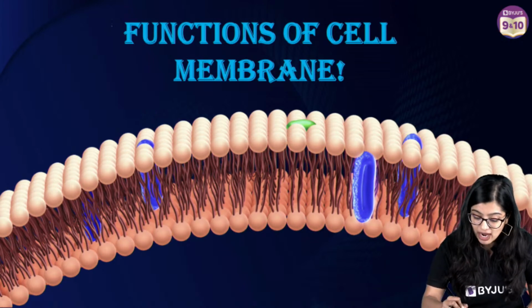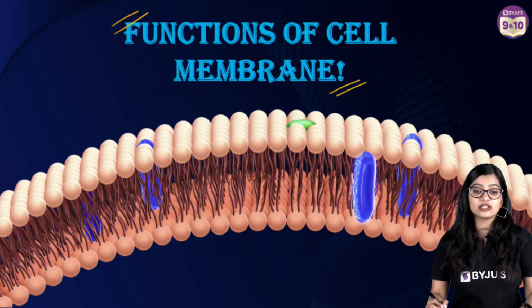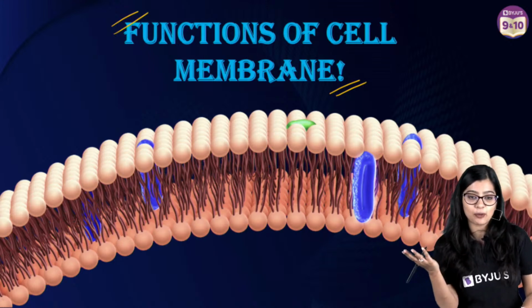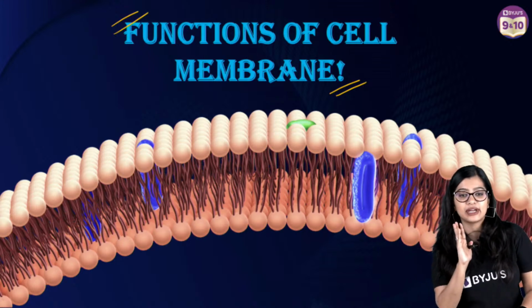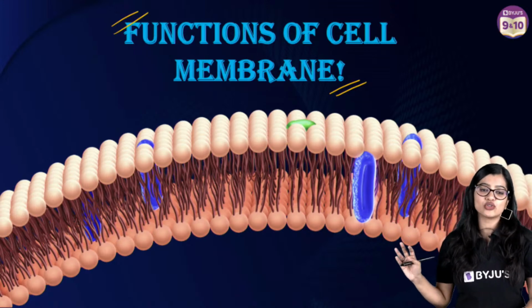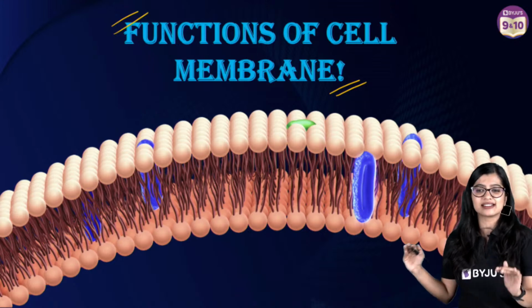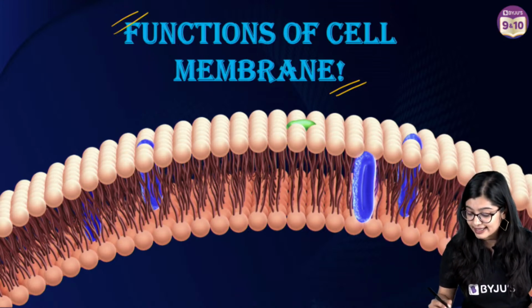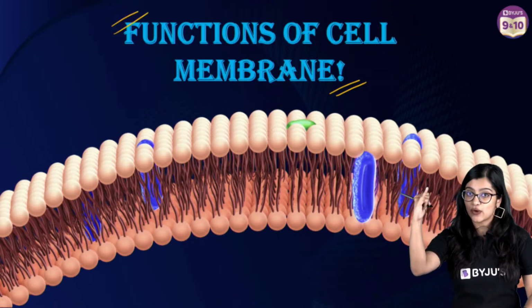Now, what are the functions? This functions part is super duper important, right? Yes, we have types of proteins, Ulma Khan. Yes, we have intrinsic, extrinsic, transmembrane. But as per NCERT, we're not going so much in detail. Since it's a revision, we are touching base upon the important topics. So quickly to revise, a cell membrane has a phospholipid bilayer.